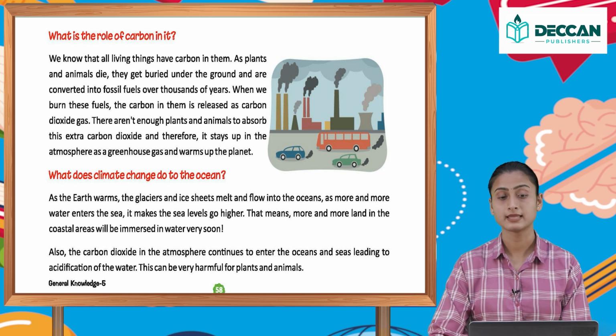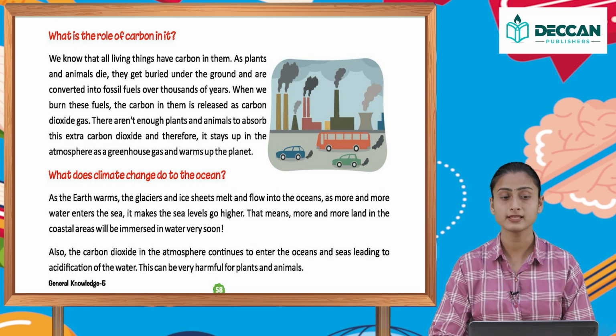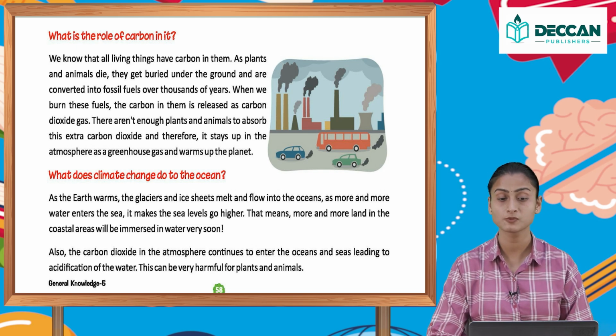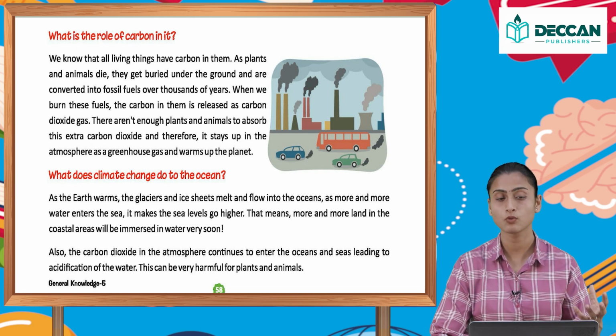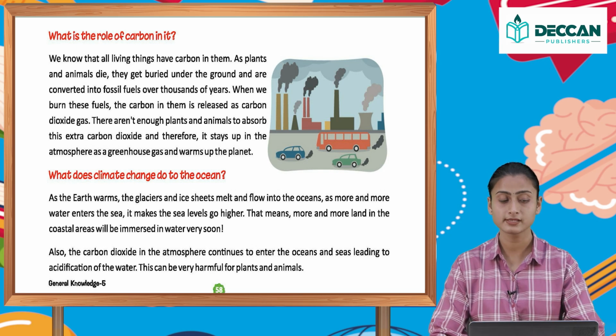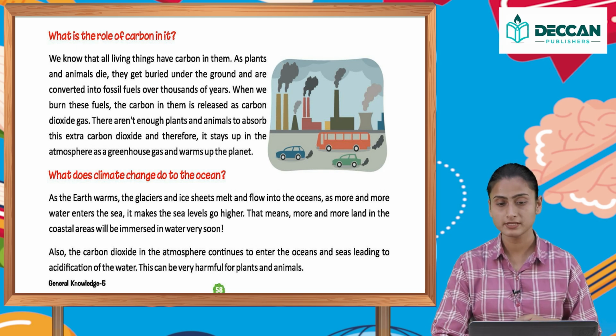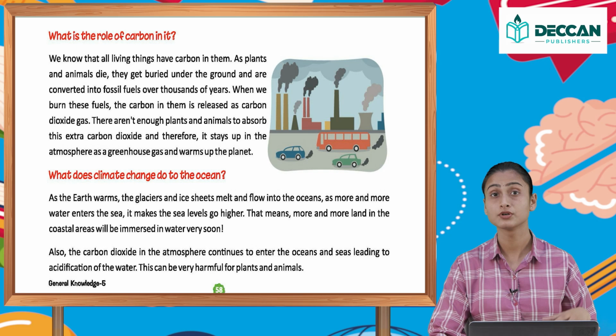What does climate change do to the ocean? As the earth warms, the glaciers and ice sheets melt and flow into the oceans. As more and more water enters the sea, it makes the sea levels go higher. That means more and more land in the coastal areas will be immersed in water very soon.